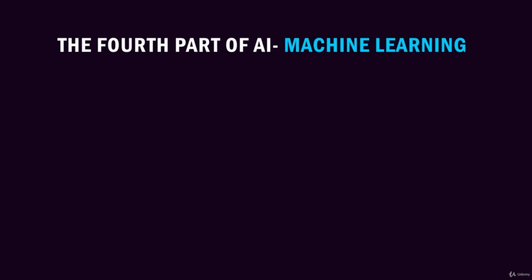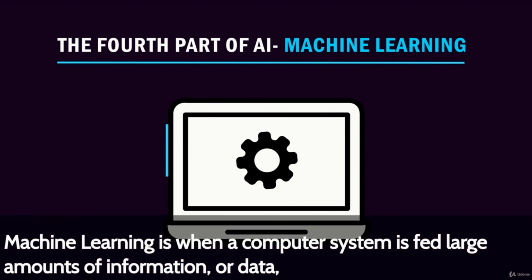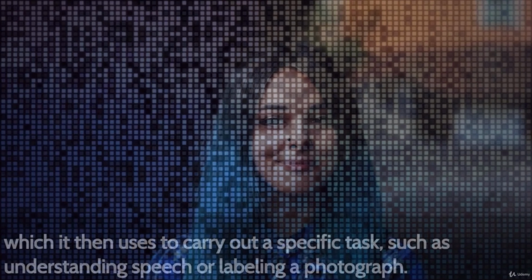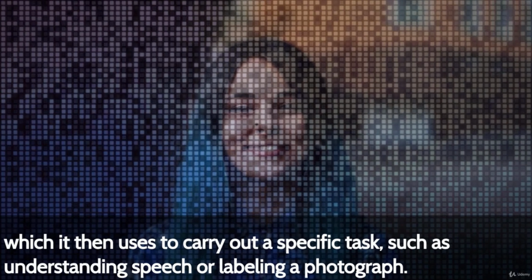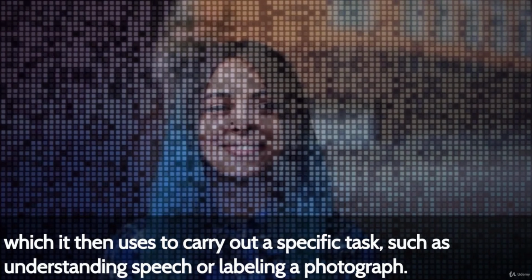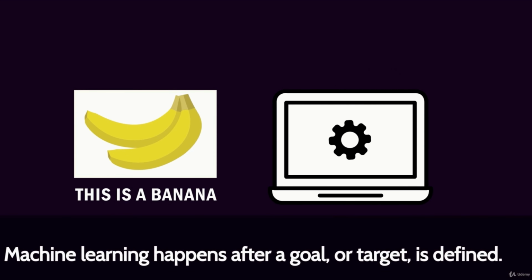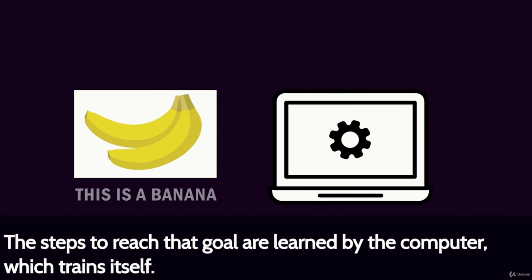The fourth part of AI is machine learning. And machine learning is when a computer system is fed large amounts of information or data, which it then uses to carry out a specific task, such as understanding speech or labeling a photograph. Machine learning happens after a goal or target is defined. The steps to reach that goal are learned by the computer, which trains itself.